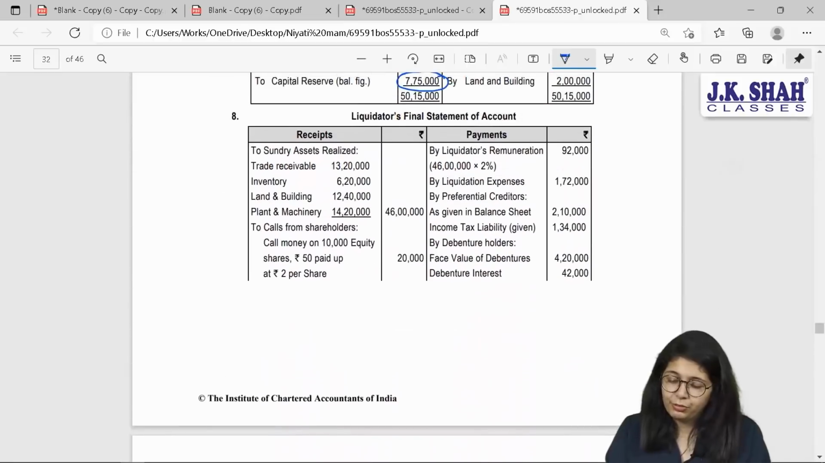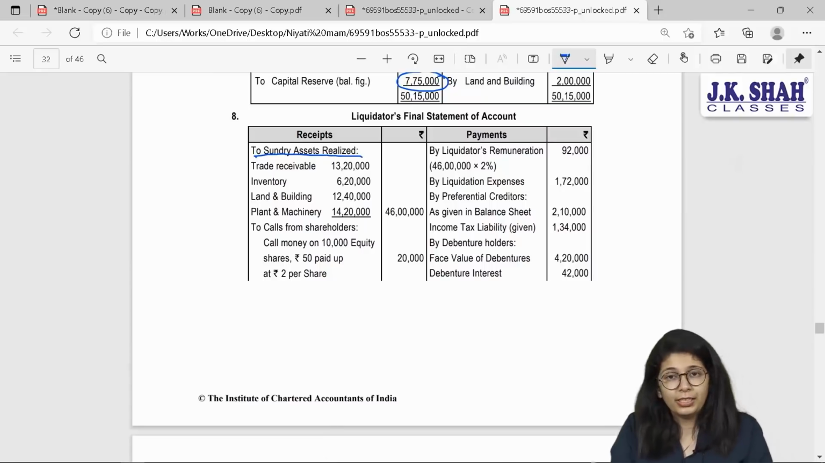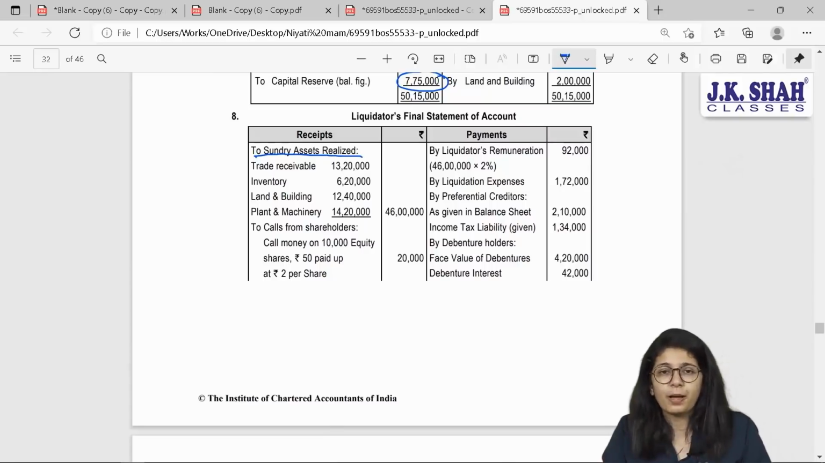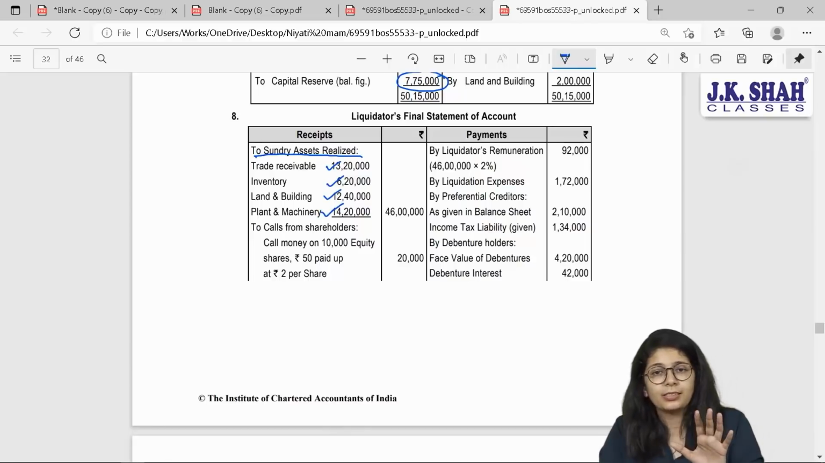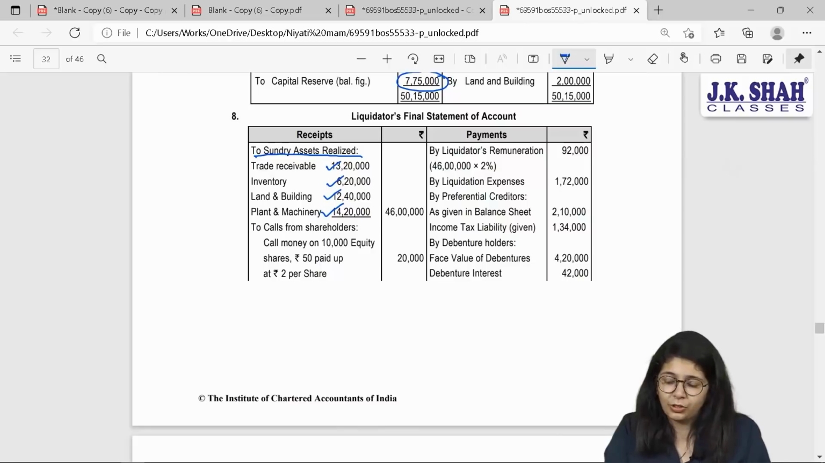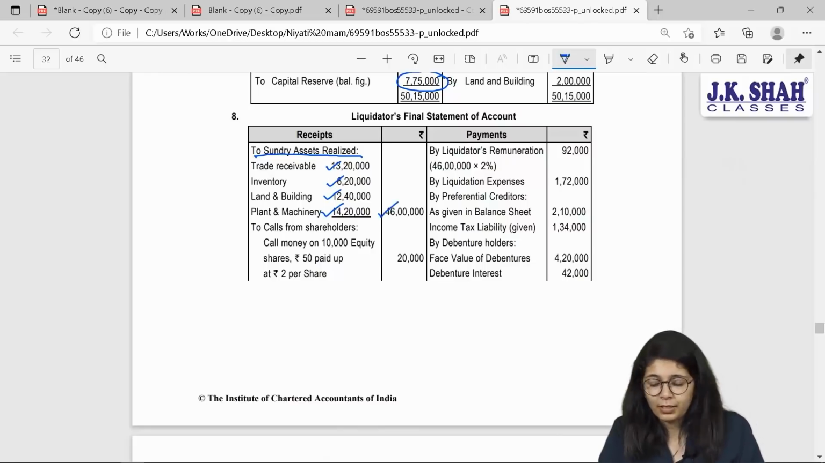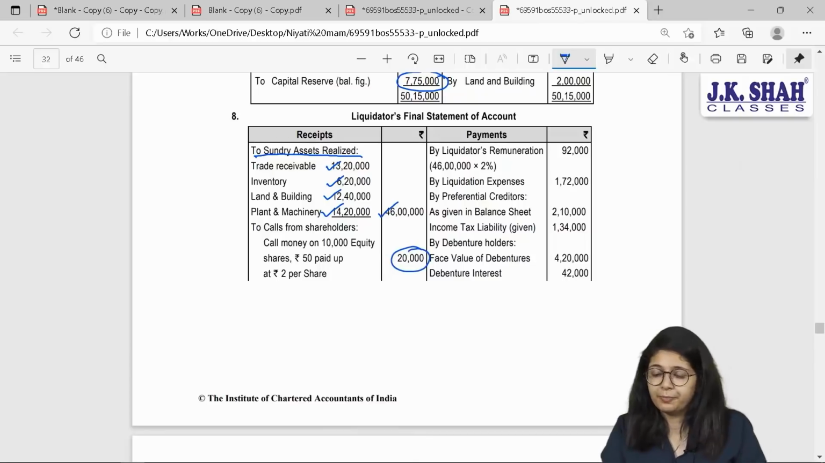What will we do? We will consider in our liquidator's final statement of affairs on the debit side. First normally comes cash bank, which is 0 for us. So second will be amount realized from sundry assets. I'll consider all the assets over here as all the assets are available for all the liabilities. None of them were given as security. 46. I do not know about this amount yet. We will find it out in some time.